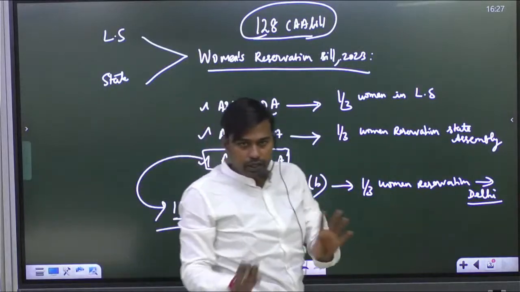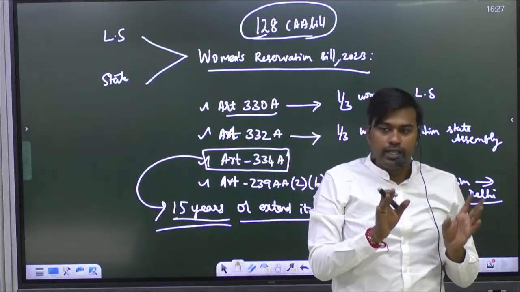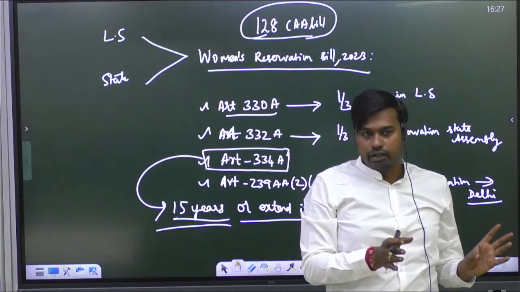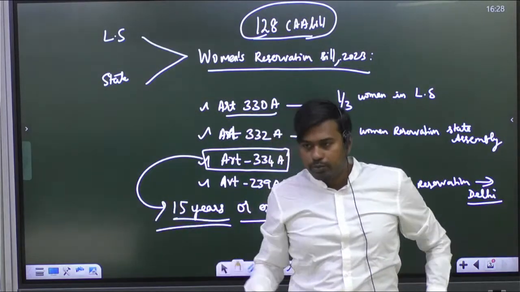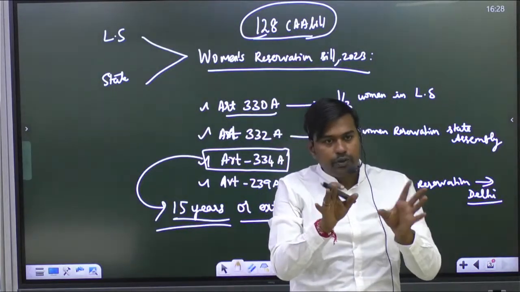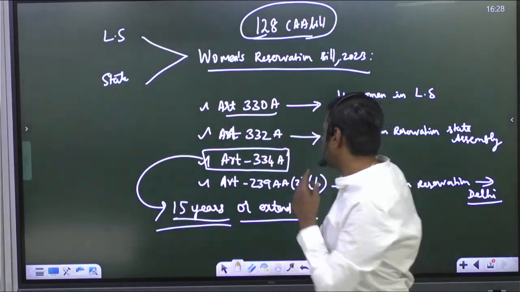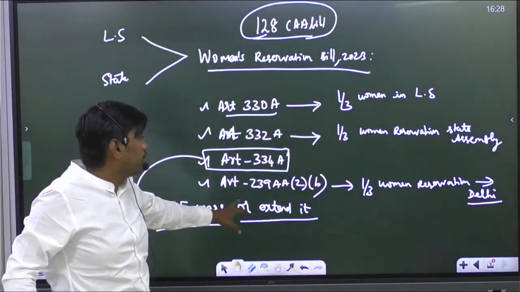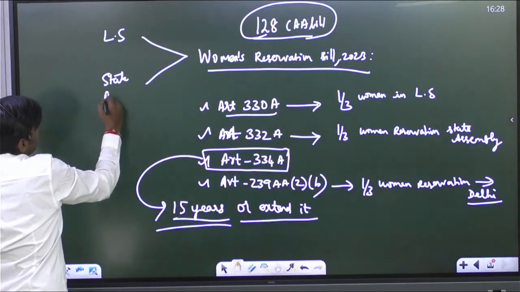Although Delhi is a union territory, in India a few union territories have only state assemblies. What are they? One is Delhi, another is Pondicherry. Jammu and Kashmir we have made a state, but majorly, if you see, Delhi and Pondicherry also have assemblies, but we have now given inclusion for which one? Delhi only in union territories. For that only we have included. So it is for Lok Sabha and state assemblies.